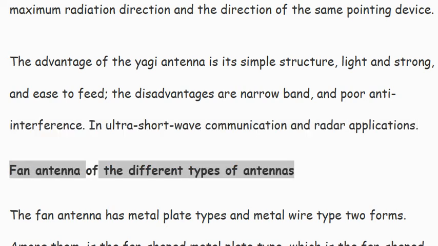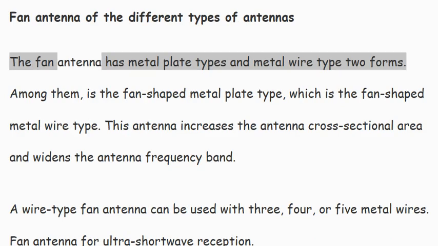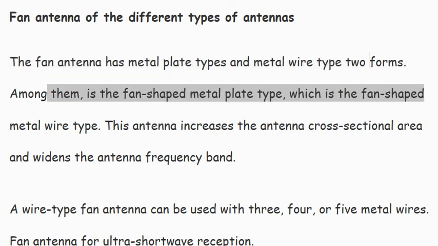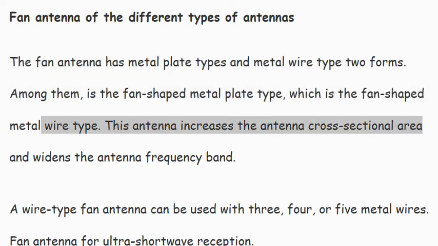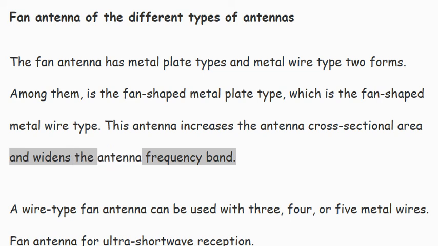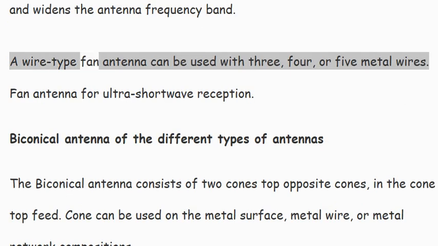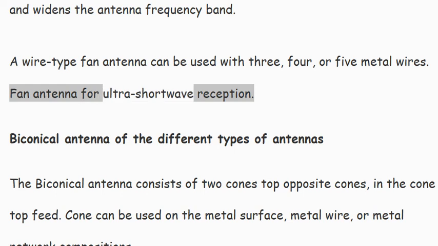Fan antenna of the different types of antennas. The fan antenna has two forms: metal plate type and metal wire type. Among them is the fan-shaped metal plate type, and the fan-shaped metal wire type. This antenna increases the antenna cross-sectional area and widens the antenna frequency band. A wire-type fan antenna can be used with 3, 4, or 5 metal wires. Fan antenna is used for ultra-shortwave reception.